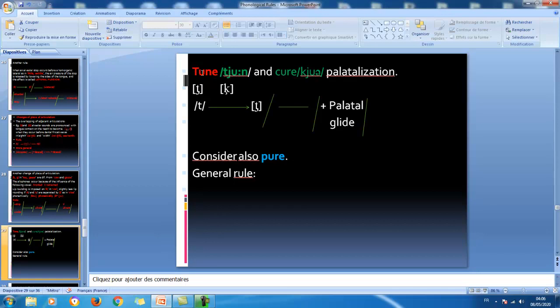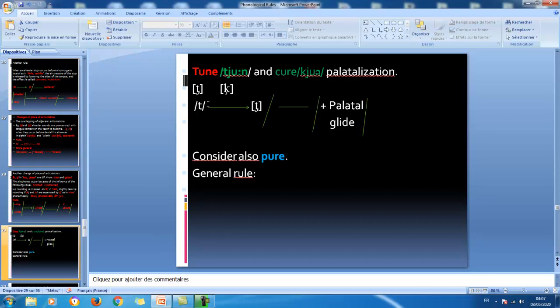So in the case where t is followed by ye, as in here, this t tends to be palatalized. It becomes more like the ye which follows it. So it's not a pure alveolar sound, it is a palatalized alveolar sound. Palatalization is shown by this small ye below t here.